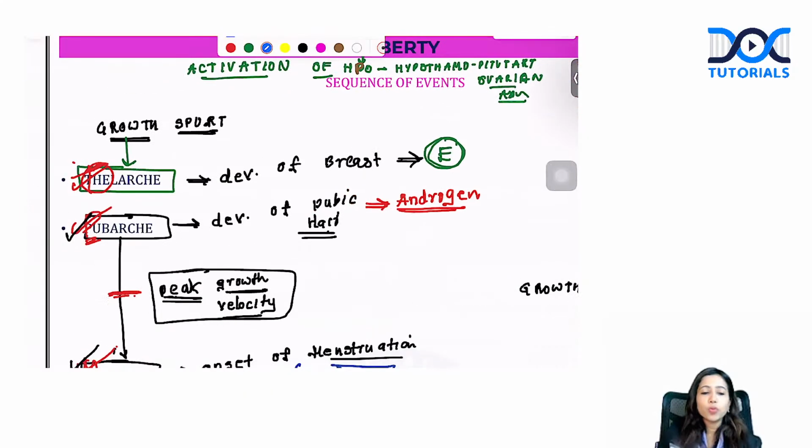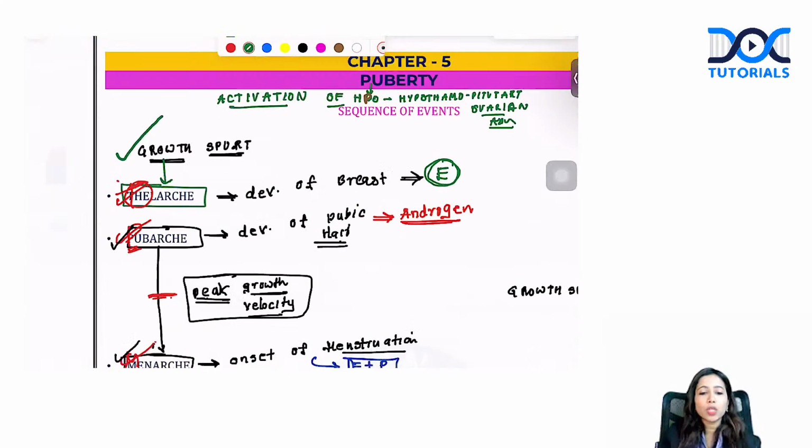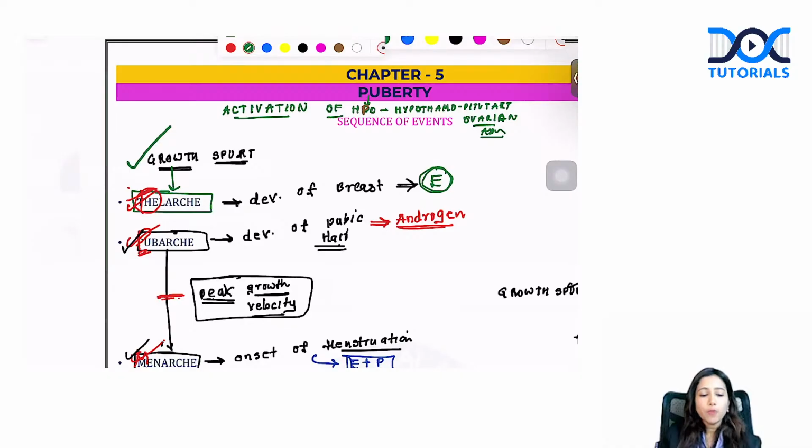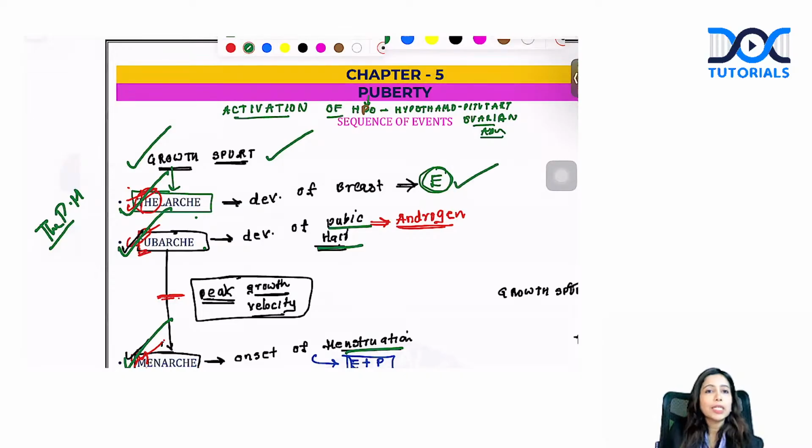First and foremost thing that happens is an increase in growth, which is known as growth spurt. Followed by growth spurt, you can remember the Prime Minister: T is for thelarchy, P for pubarchy, next comes menarche. Thelarchy is the development of breast, pubarchy is the development of pubic hair, menarche is the onset of menstruation. So the first sign that appears is growth spurt. The first visible sign is going to be thelarchy. In between pubarchy and menarche, you have peak growth velocity.